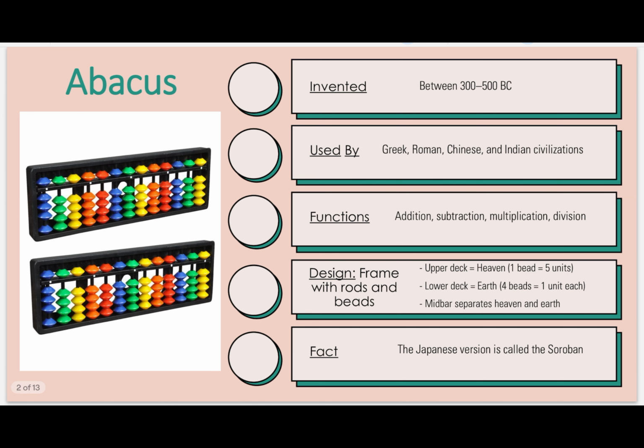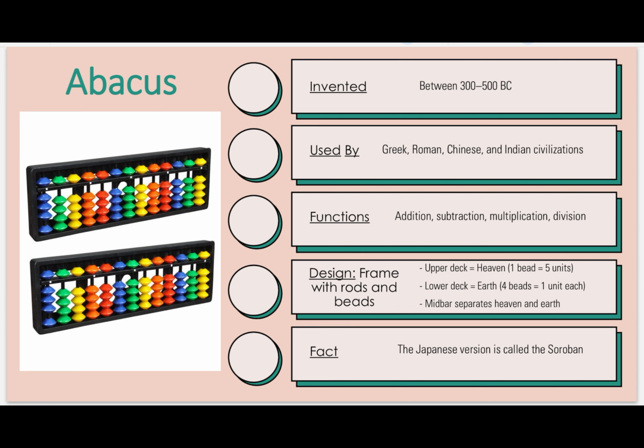So what was the first calculator? The first calculator was the abacus. Abacus is the first calculator in human history. When was it invented? Before 300 to 500 BC. Means how old the calculator abacus is. It was invented between 300 to 500 BC. Who used this? Greek, Roman, Chinese and Indian civilizations. What was the function? What can we perform on this abacus? We can perform addition, subtraction, multiplication and division. Right? Everyone should be familiar with abacus. Am I right?